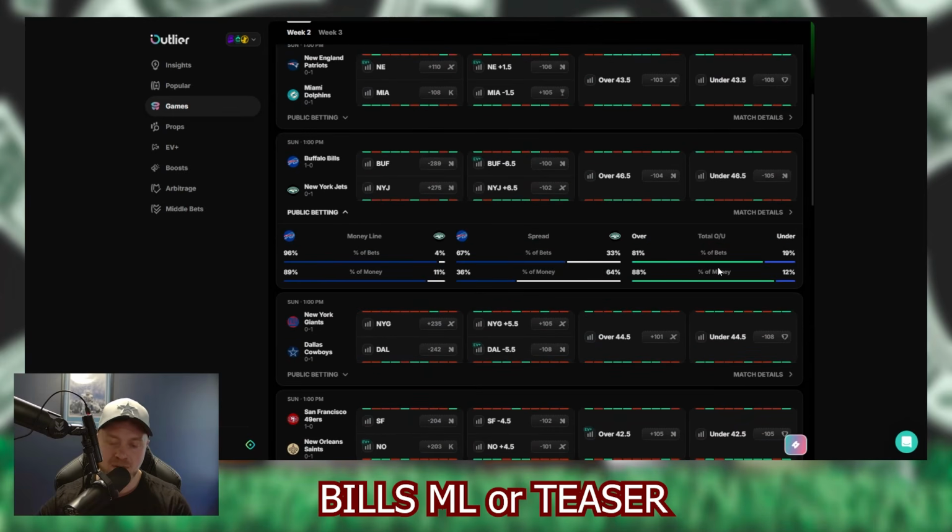You guys already see most of the money is on the over on this one. I kind of agree with it. If I was going to run a teaser, you could tease this down to Buffalo minus 0.5, which would be pretty much Buffalo money line, and then Buffalo money line with the over 40.5. So I think that'd be a very, very good teaser on this one if you want to run it. Not for sure that I'm going to run that yet.